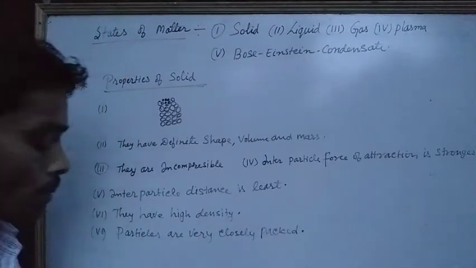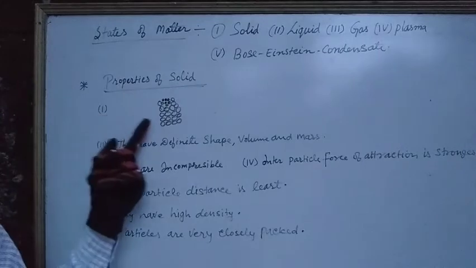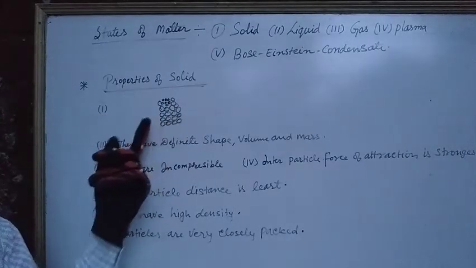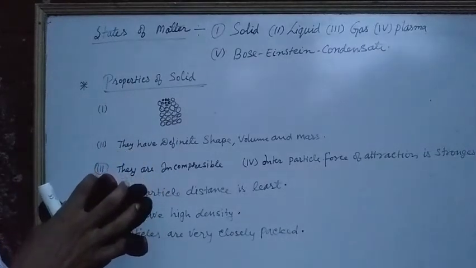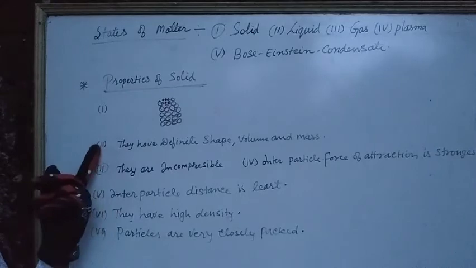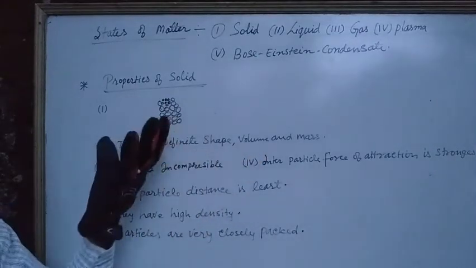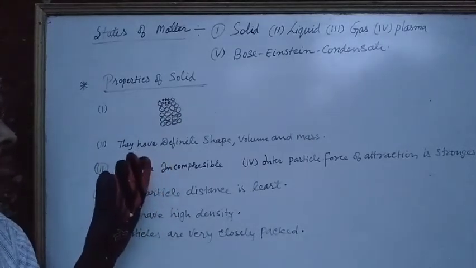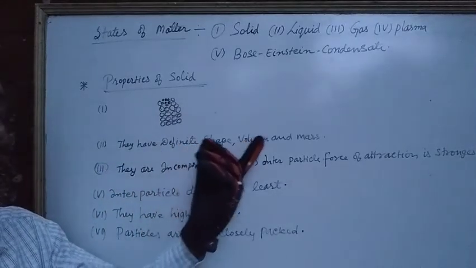So these are the properties of solids. Once more, properties of solids. Arrangement of particles are like this, very close to each other. Particles are too close so that it becomes too hard. Second one is they have definite shape, volume and mass, since they cannot be pressed or alter their shape.